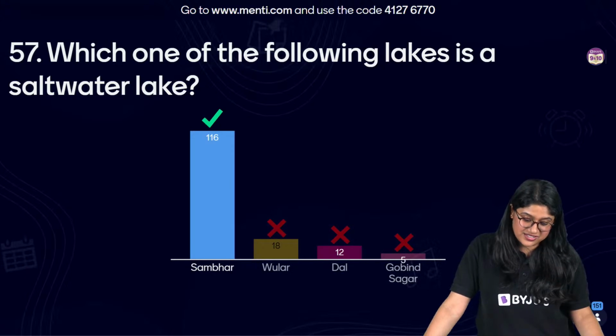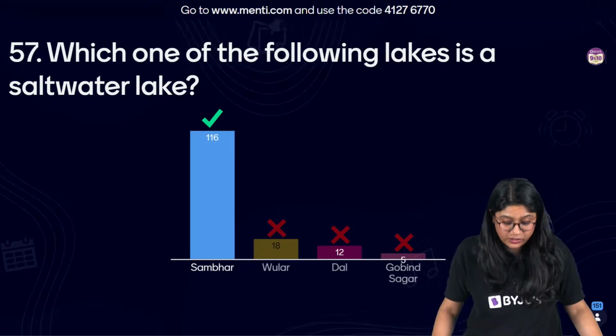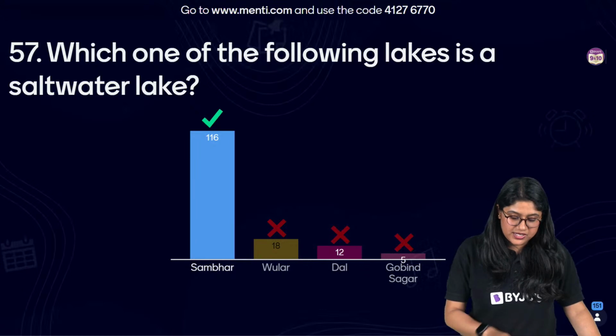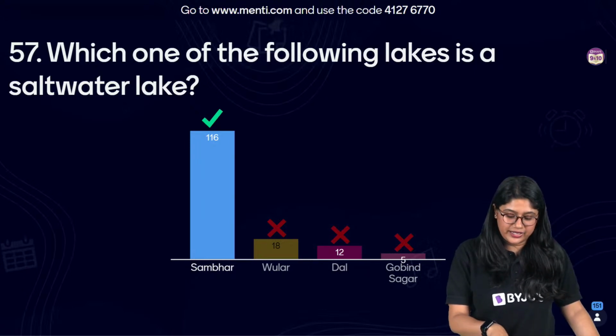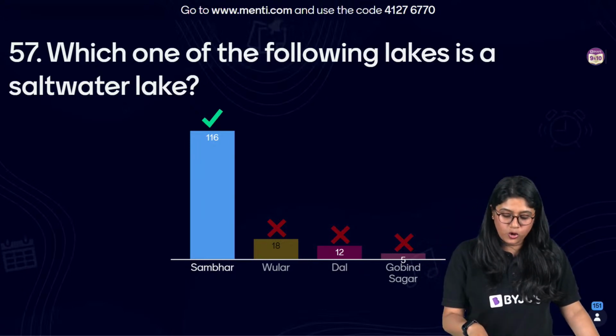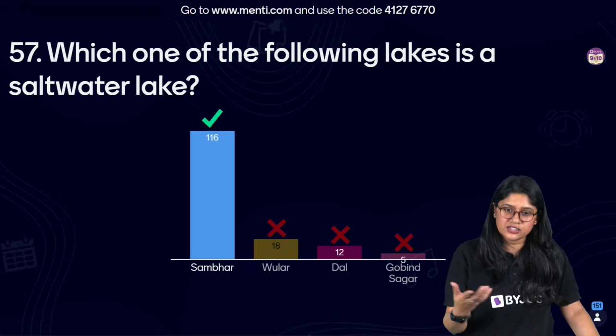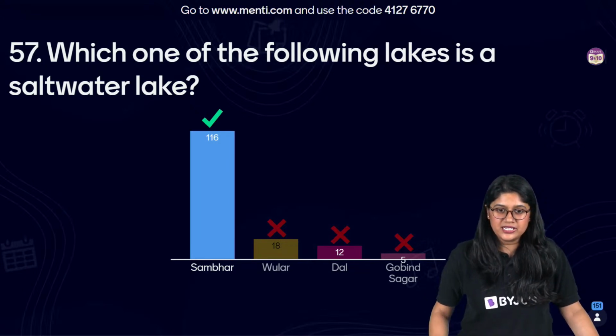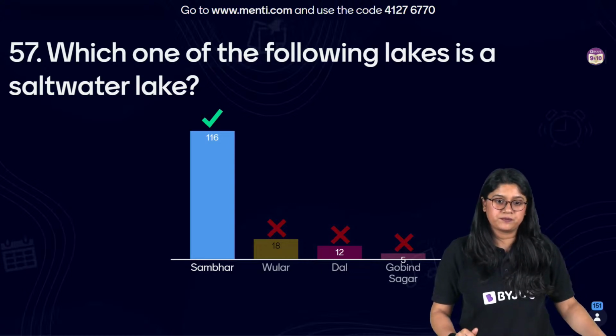Very good. And the correct answer is Sambar Lake, which is there in Rajasthan. And 116 of you have voted for the correct answer. See, these two, Wooler Lake and Dal Lake, are there in Jammu and Kashmir. Gobind Sagar is an artificial lake. And it's not a lake, basically. Right? Very good.